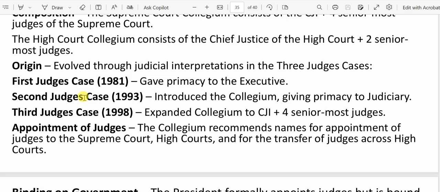Okay. Second judges case 1993. It introduced the collegium system. It reverted its earlier judgment and gave primacy to the judiciary. That means whatever recommendation is given by the Supreme Court, the President must consider.